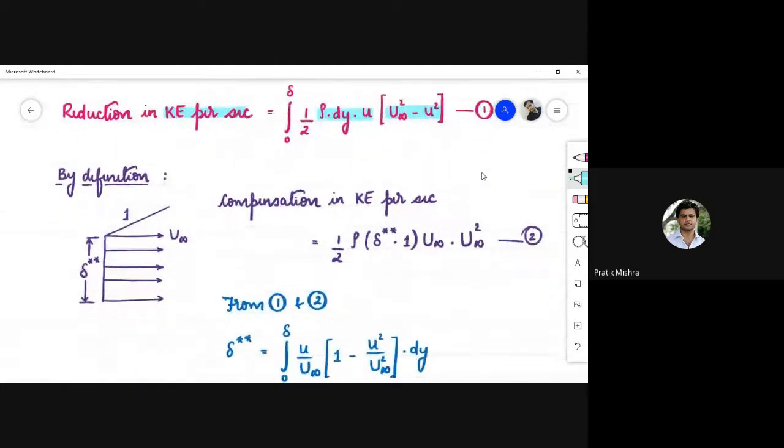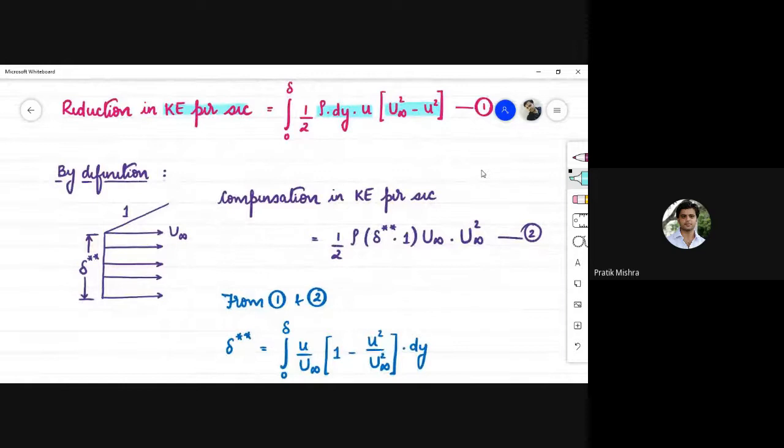In order to compensate this reduced kinetic energy, we need to consider an additional thickness of the freely flowing fluid flowing with the free stream velocity, and that corresponding thickness is known as the kinetic energy thickness delta 2 star. So compensation in kinetic energy per second is equal to half rho delta 2 star into 1 into free stream velocity u.